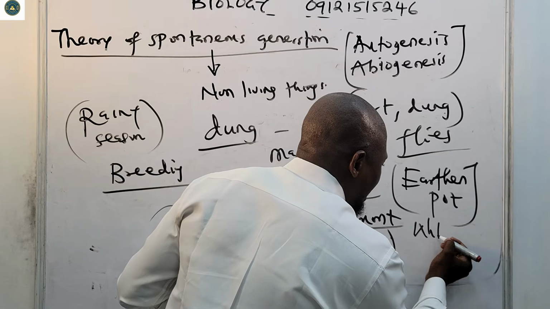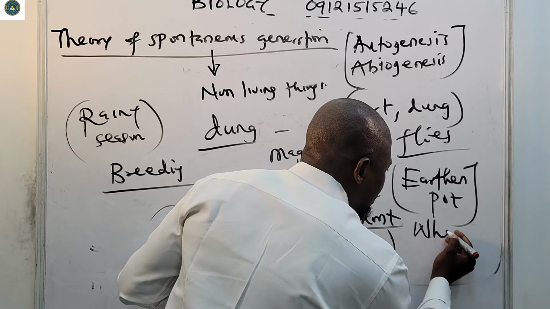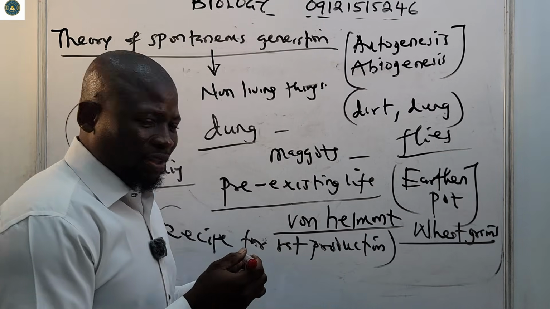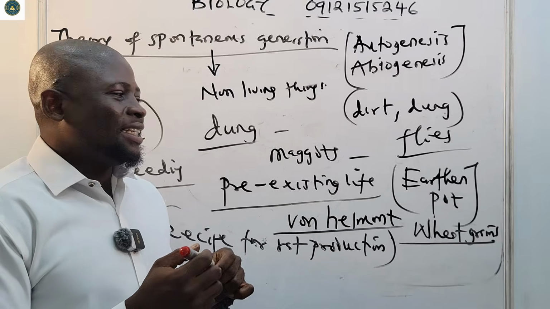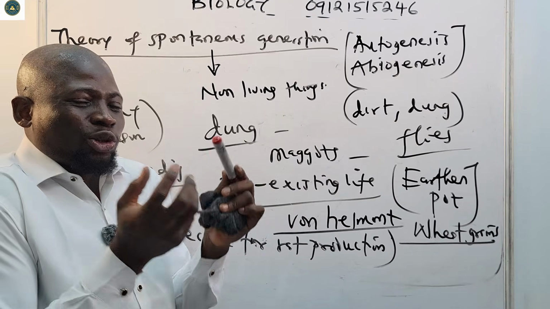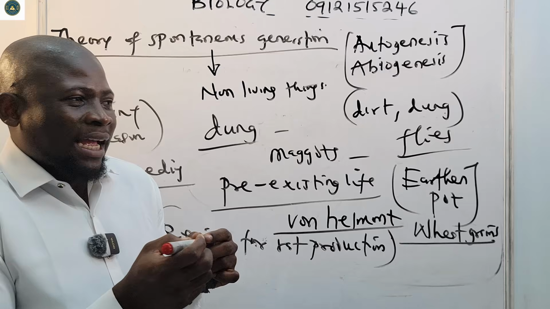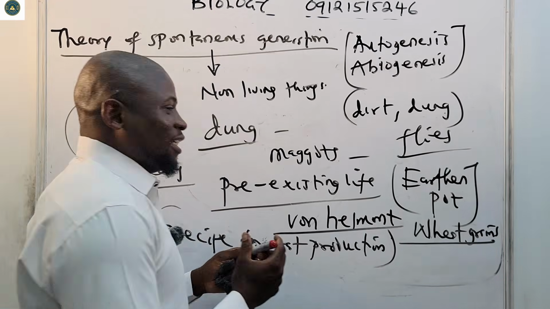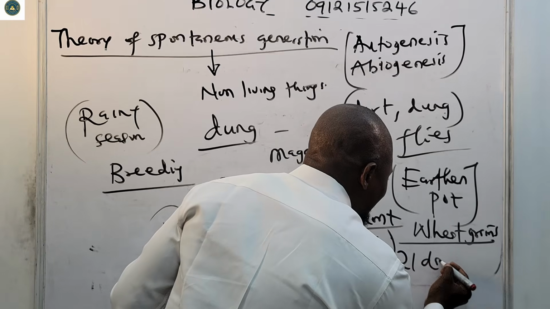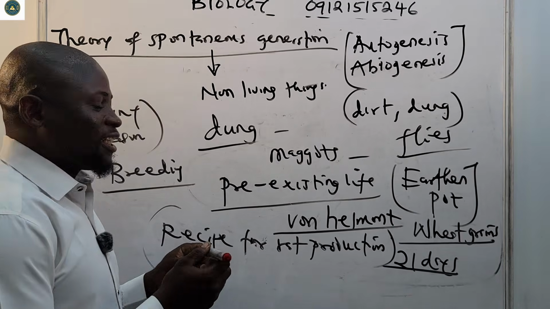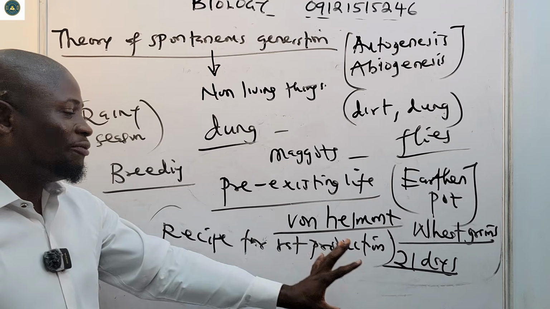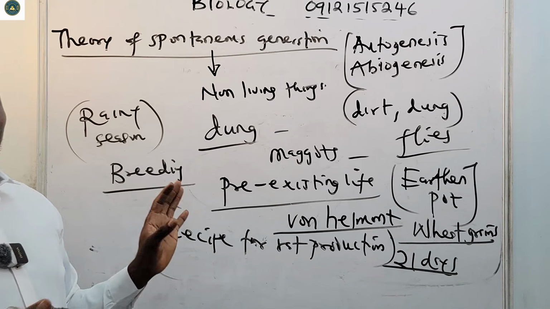Wheat grains, all right? Then carry a dirty cloth and soak it in water, and then put it inside this earthen pot, okay? That after 21 days, rats will be born. So that was the recipe that von Helmont gave for rat production.